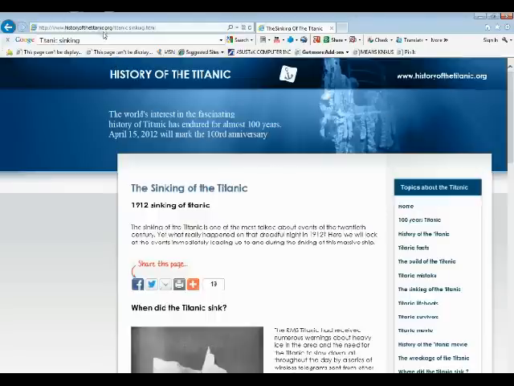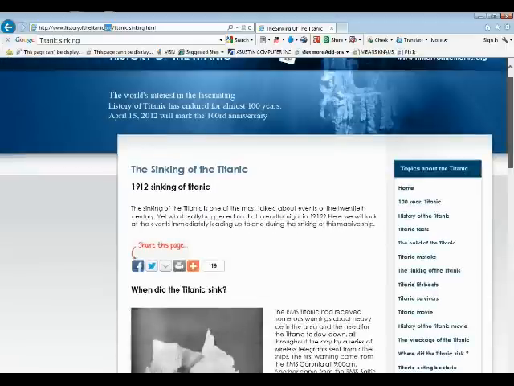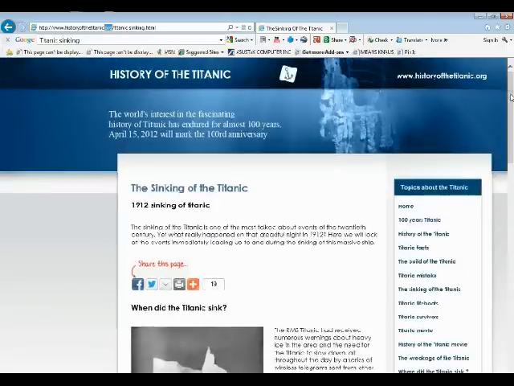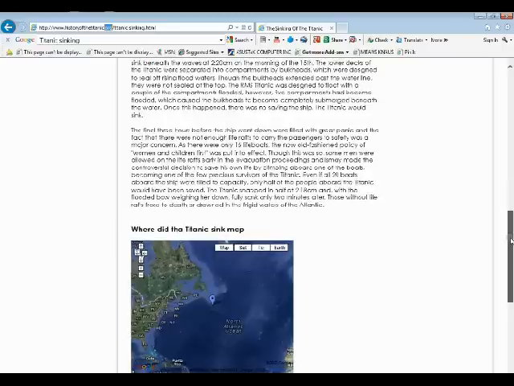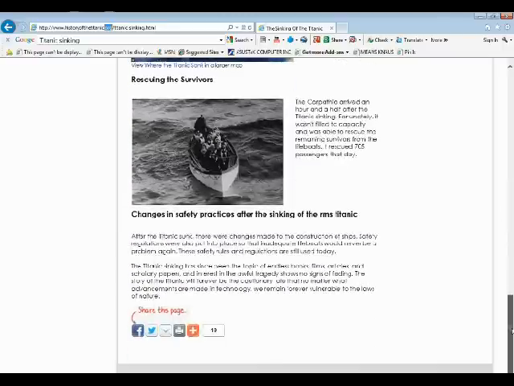Now, one of the biggest reasons I would be able to use this as a reliable source for my research paper is because it is a .org. .org means it is an organization of some sort, and not any old person off the street can create this website. It is a reliable source. I do know that it will have a whole lot of information over here. So this is definitely one of the websites that I would use to help me with my research paper.